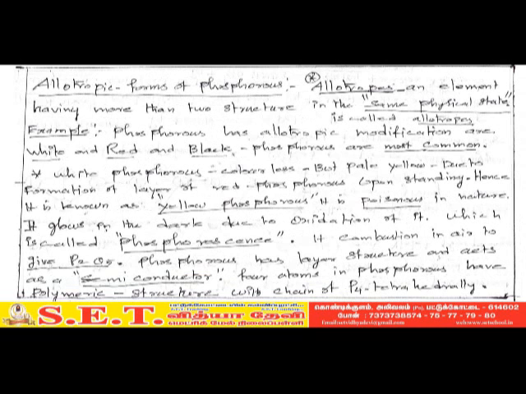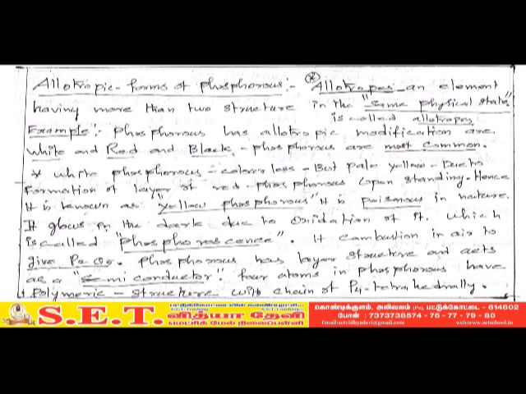Next topic, the allotropic forms of phosphorus. Already I told in the previous class, allotropes means an element having more than one structure in the same physical state. Again I am telling, an element having more than one structure in the same physical state is called allotropes. Here examples are given. Phosphorus has allotropic modifications: white phosphorus, red phosphorus and black phosphorus are the